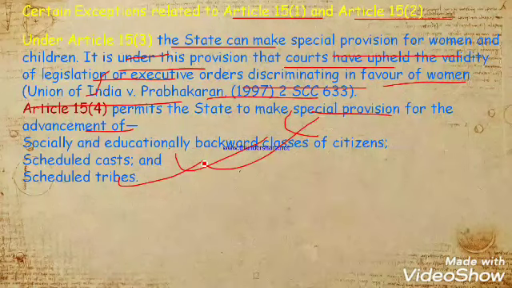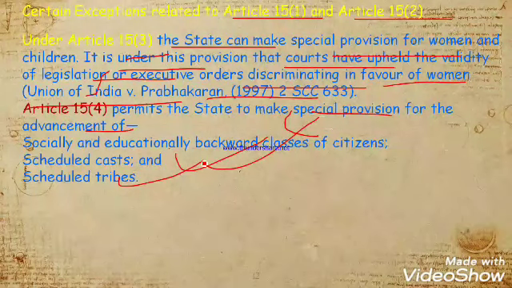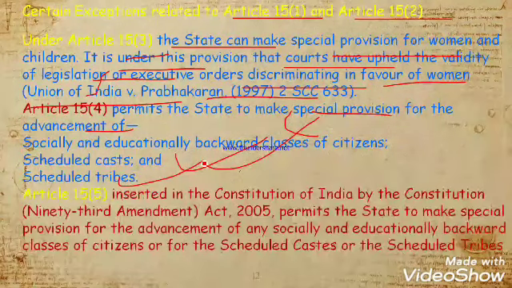So in Article 15, what it basically means is that you are all equally protected by law, and there should not be any discrimination. But still, there are certain circumstances in which the right is not absolute. That's what I said before studying the exceptions, that no right is absolute. It is involved with certain restrictions.